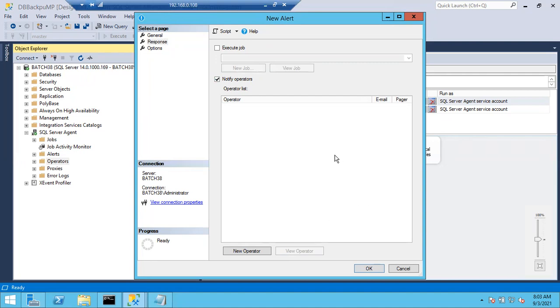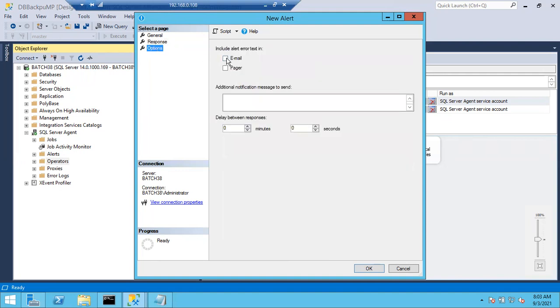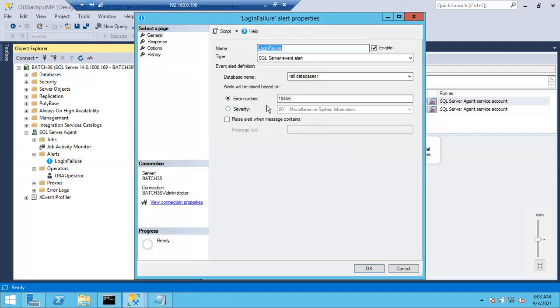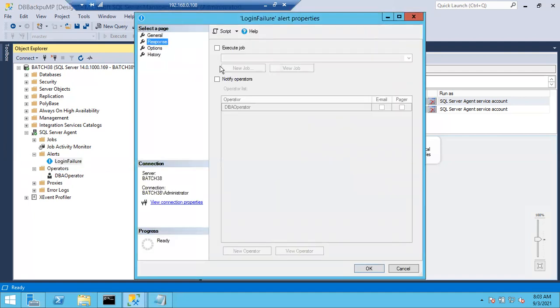I'll click OK. Then I'm going to choose the operator again. I'm going to leave it blank as of now. Options: I have to get an email. So that's it. Click OK. Again, go to this. This is the operator we just created, right? Alerts. Double click on the login failure. Now go to the responses. Now choose notify operator. Now you can see the DBA operator came, right? Select the email option here. Click OK.